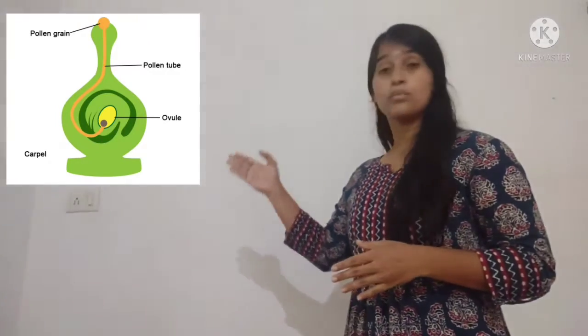Here the pollen tube is growing towards the ovary.